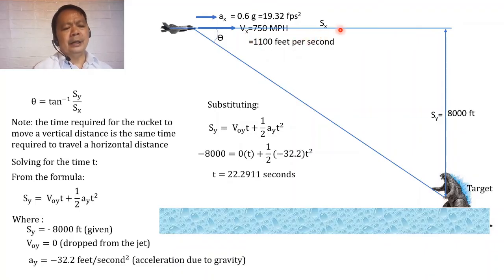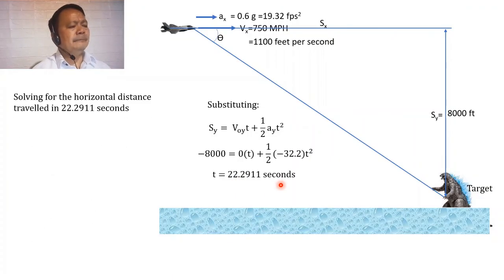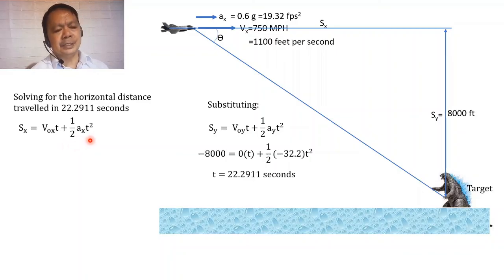And this time t, which is equal to 22.2911 seconds, shall be the same time t that will be required to travel a distance of s sub x. And so from here we can solve for the horizontal distance that will be traveled during the time t equal to 22.2911 seconds. So solving for that s sub x, by the formula s sub x is equal to v sub ox t plus 1/2 of a sub x multiplied by t squared.